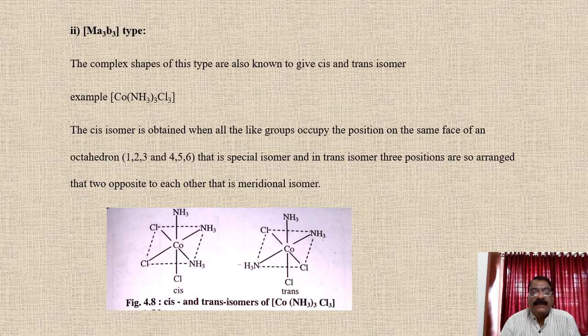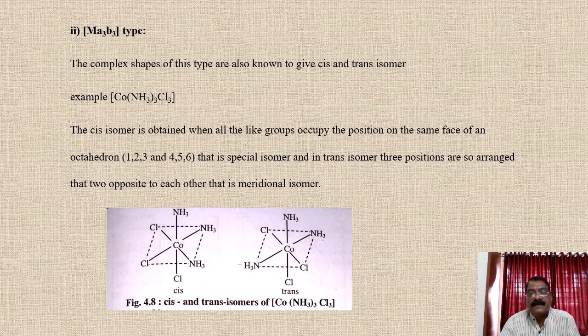When one of the ligands is opposite to another, that is, the 1 and 6 positions are opposite to each other, when similar ligands are at the 1 position and 6 position, it is called trans isomerism. So in this case, see here: 1, 2 and 3 have the same ligand, that is NH3, and in the second, 4, 5 and 6 have Cl. This is the facial isomer, or it is also called the cis isomer.